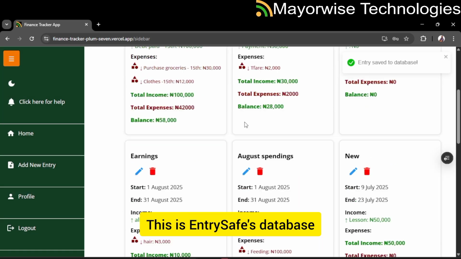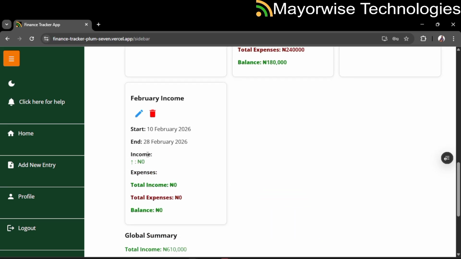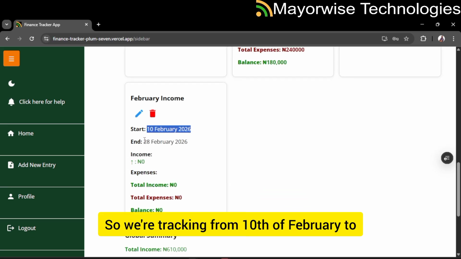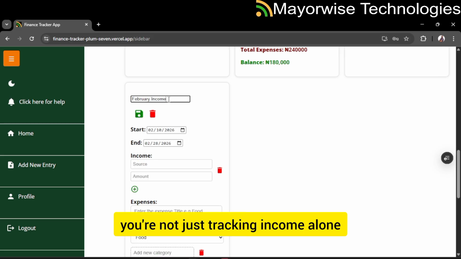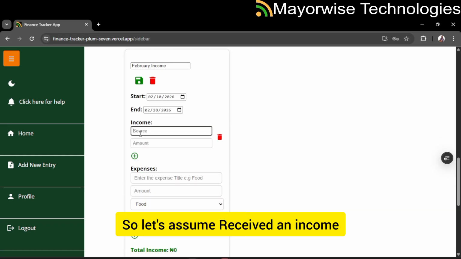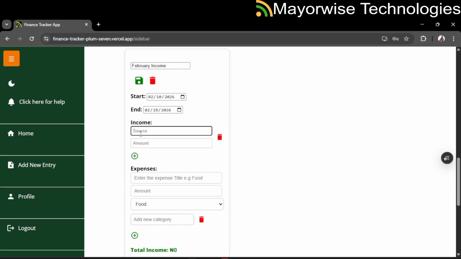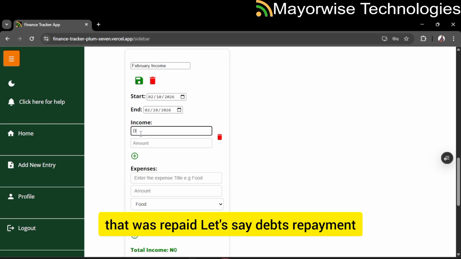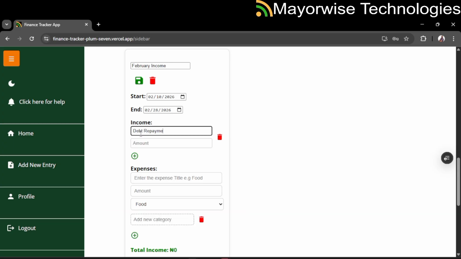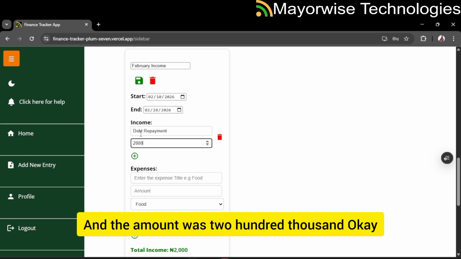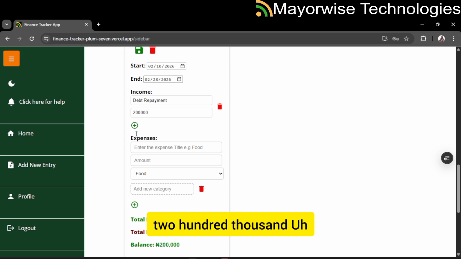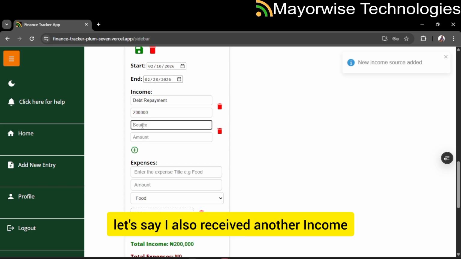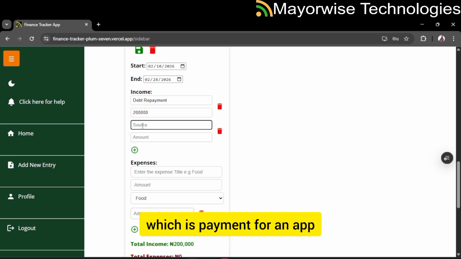This entry saves to the database. So we have a new card here. So we're tracking from the 10th of February to the 28th of February 2016. Mind you, you're not just tracking income alone, it could be your expenses as well. So let's assume you received an income, and the source of that income is a debt that was repaid. So let's say debt repayment, and the amount was 200,000. Okay, so you can see it's showing here total income 200,000. Let's say I also received another income, which is payment for an app.